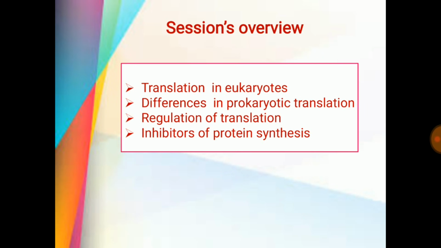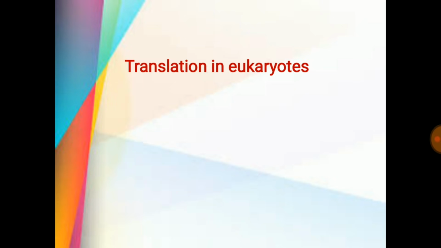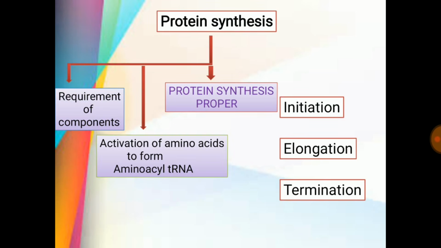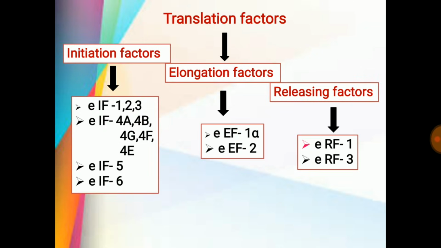We will discuss translation in eukaryote, difference between prokaryotic and eukaryotic translation, regulation of translation in short, and inhibitors of protein synthesis. These inhibitors of protein synthesis are particularly useful in NEET preparation. These are the headings under which protein synthesis will be described. These are the different factors which are required for initiation, elongation, and termination of the translation process.